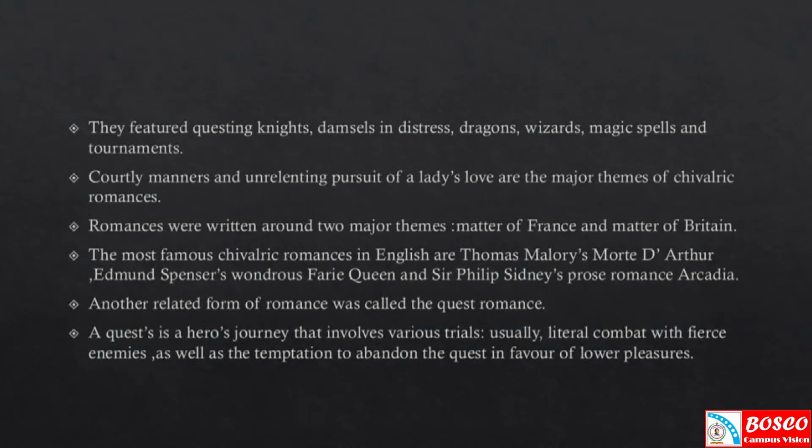These medieval romances featured questing knights, damsels in distress, dragons, wizards, magic spells and tournaments. Questing means a long or arduous task these knights or noblemen undertook to accomplish or complete a prescribed task.